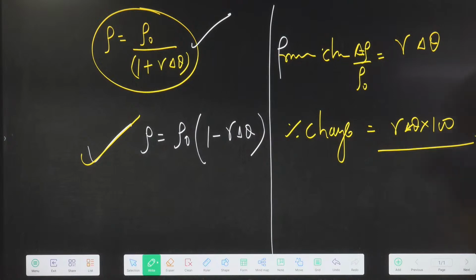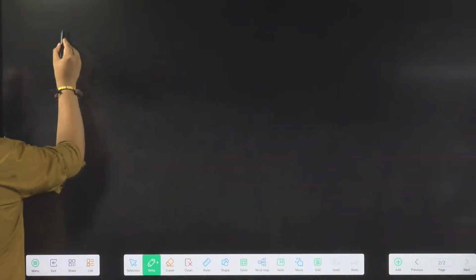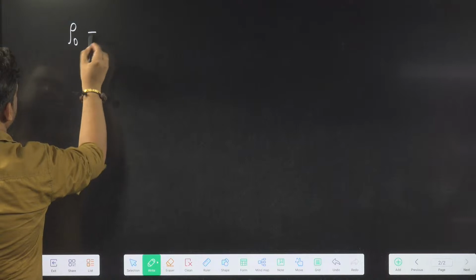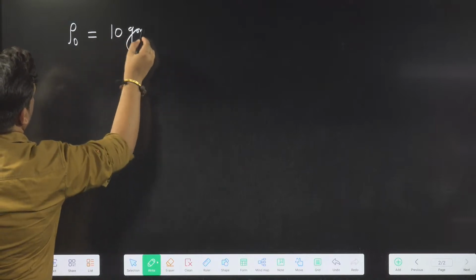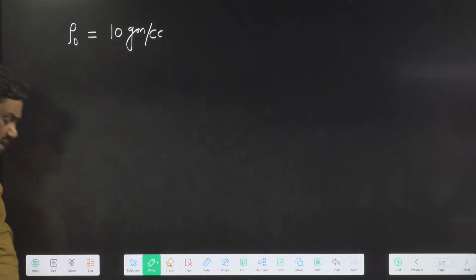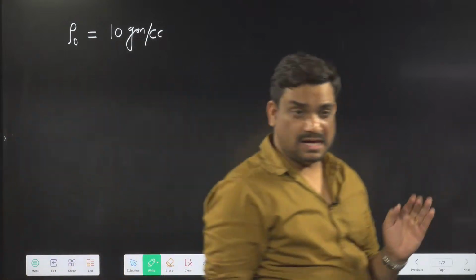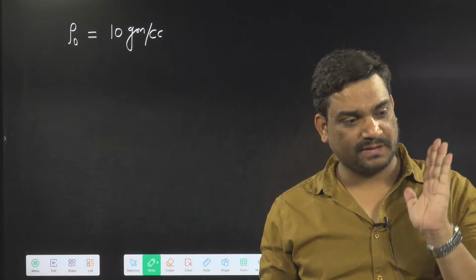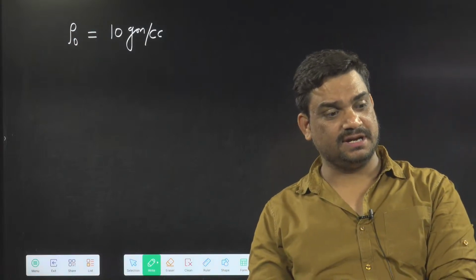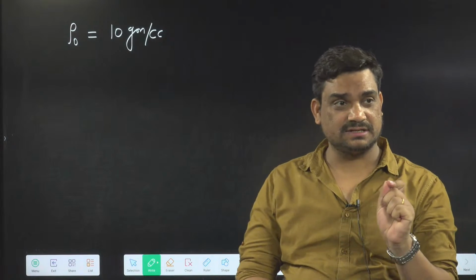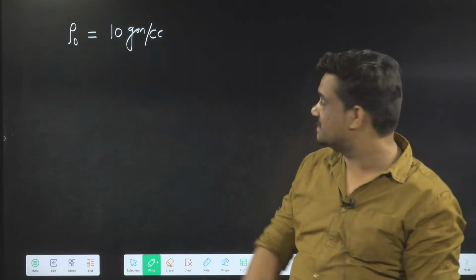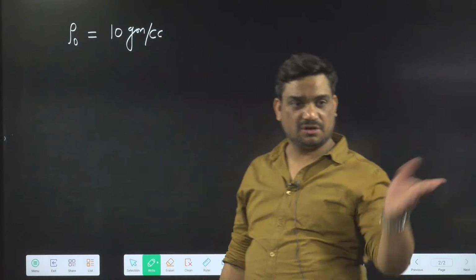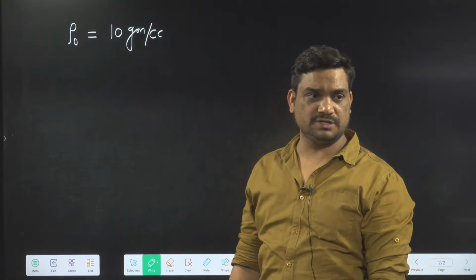Now, density of a material. The density of a material at 0 degrees Celsius is 10 gram per cc. We are going to do this question today.